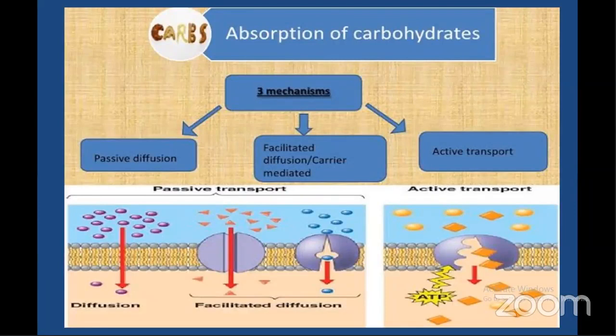Why? Why are the substances moving from a region of lower to higher? Diffusion itself is the movement of particles from the region of higher concentration to lower concentration. Why is it, in active transport, from the region of lower to higher concentration?